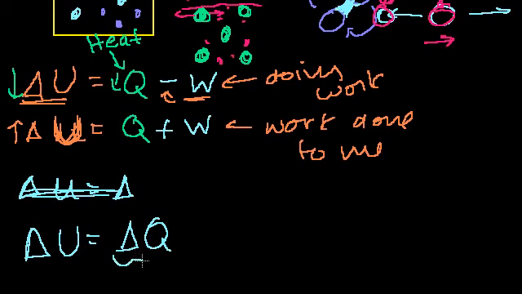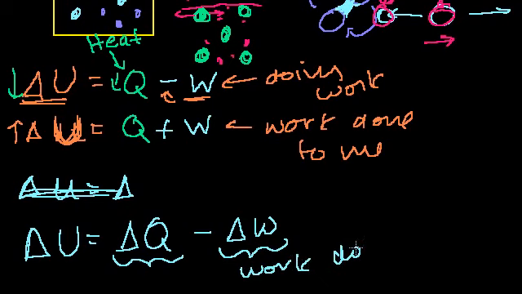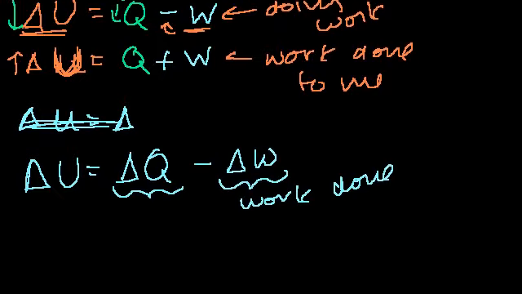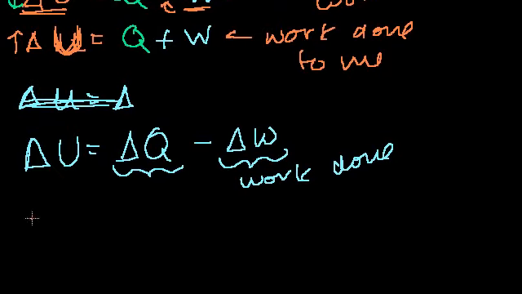But you can also view this as the heat added to the system minus the change in work, which is a little non-intuitive, because when you talk about heat or work, you're talking about transferring of energy. So when you talk about change in transfer, it becomes a little confusing. Sometimes the delta work means work done by the system. Obviously, if you have some energy, you do some work, you've lost that energy, you've given it to someone else, so you'd have a minus sign there. Or you might see it written like this.